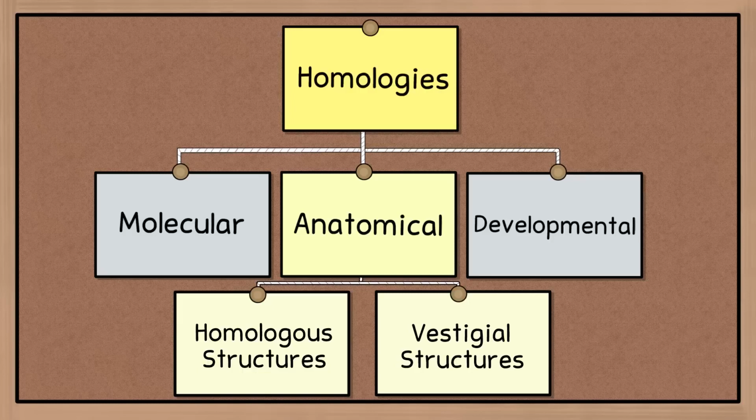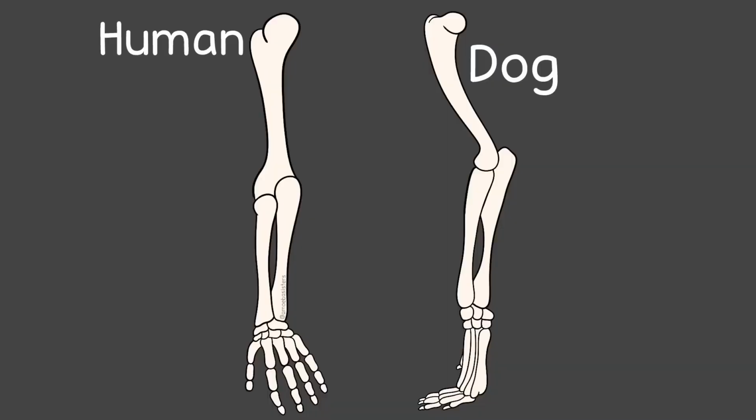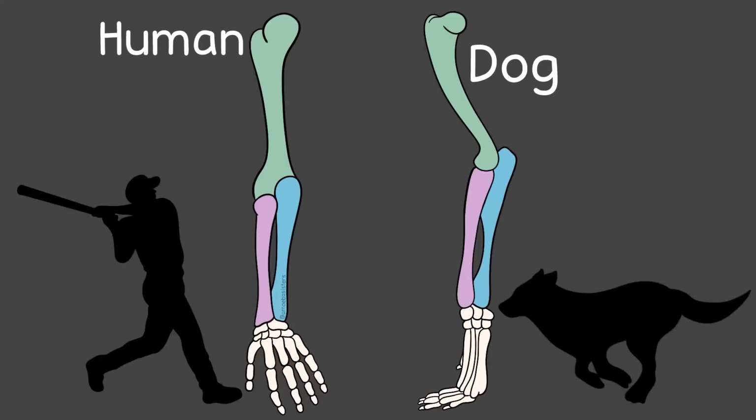In this category, we'll focus on homologous structures and vestigial structures. Homologous structures. Consider this human arm and dog forelimb. You will find similarity in not only the general arrangement, but also the components that make up these structures. These are inherited from a shared common ancestor. It's important to note that they do not have the same functions.